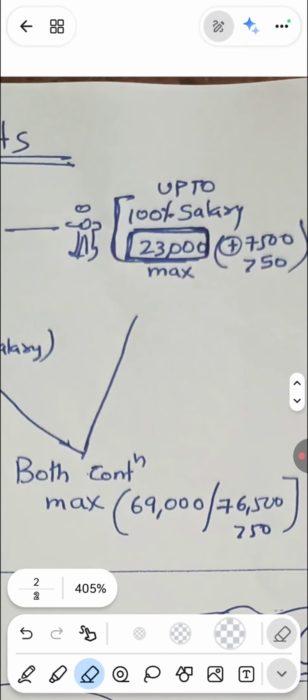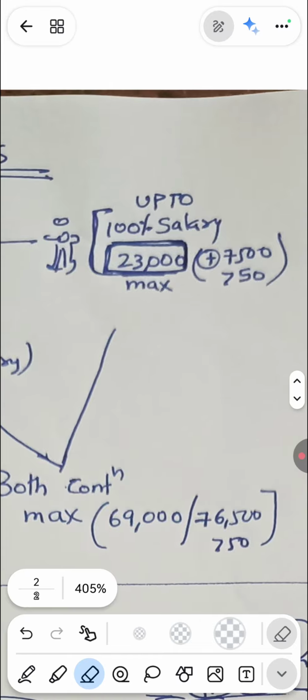So let us discuss. When it comes to employee contribution, up to 100% of the salary he can contribute towards it, but that is restricted to $23,000 max. Plus, if he is greater than 50 years old, he can contribute an additional $7,500. So that makes $30,500 that an employee can contribute towards this 401k plan. Again, I'm repeating, the employee can contribute up to 100% of salary. If an employee is getting like $1 lakh, it is up to him, he can contribute up to $23,000. He can say, hey buddy, invest my contribution into the 401k plan, up to $23,000.